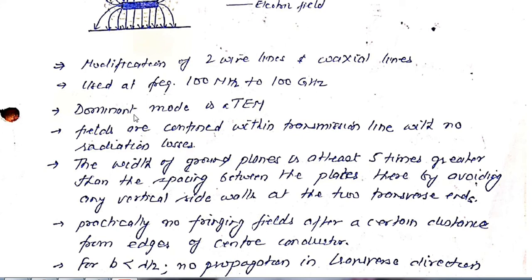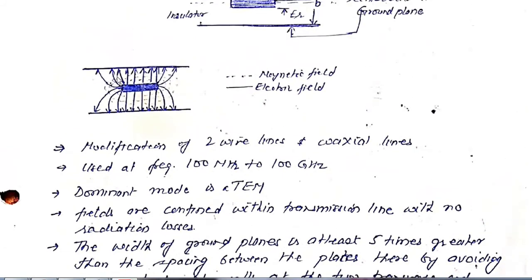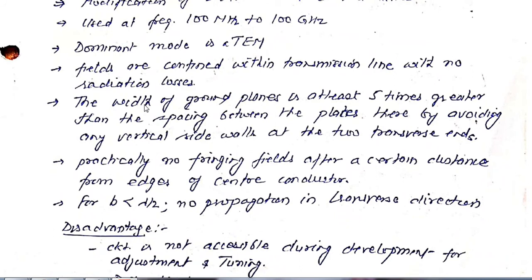The dominant mode is TEM. Here the fields are confined within the transmission line, just like a sandwich-like structure. This is the top layer, this is the bottom layer, so there is no loss of field, because the conductor is covered from top and bottom, so radiation losses are almost zero.